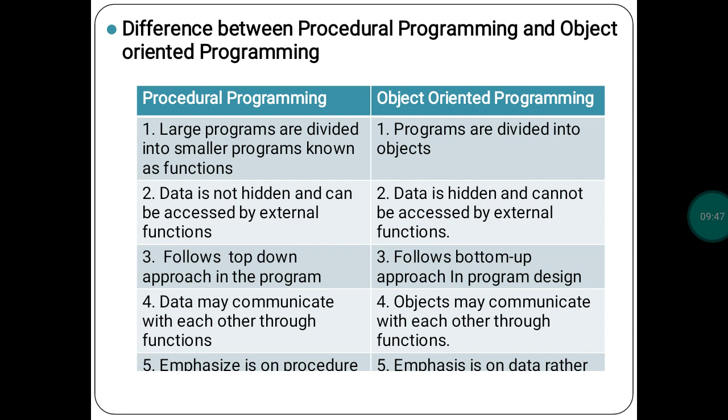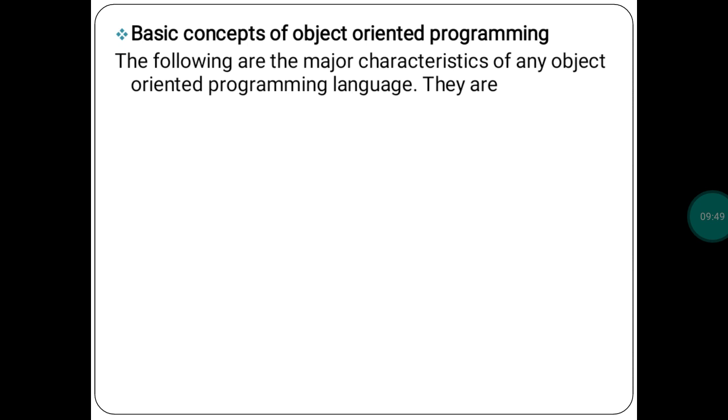Now the next point in this chapter is the basic concept of object-oriented programming language. The following are the major characteristics of object-oriented programming language. I will explain them one by one. In this chapter, mainly 5 points are there.